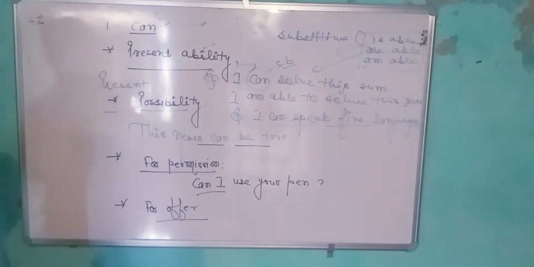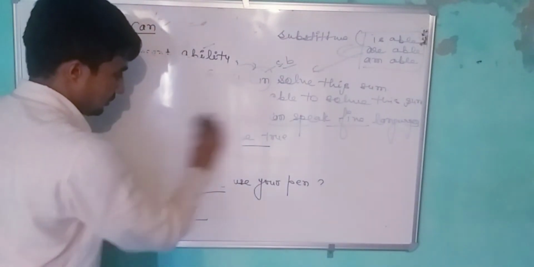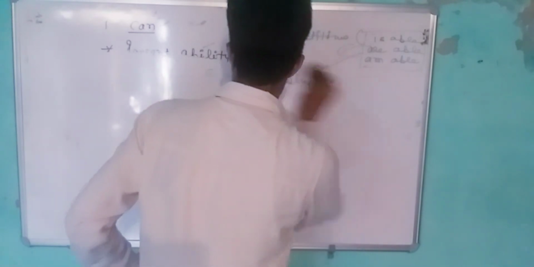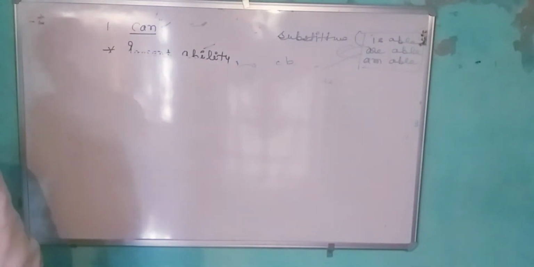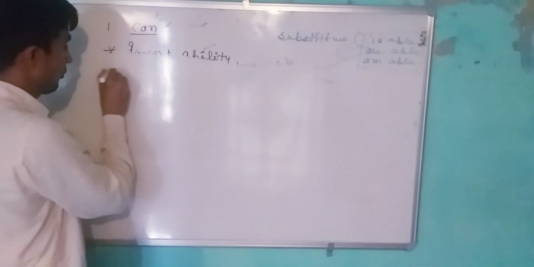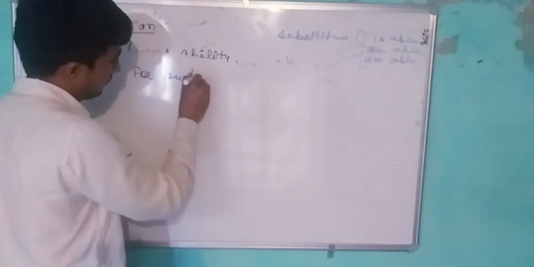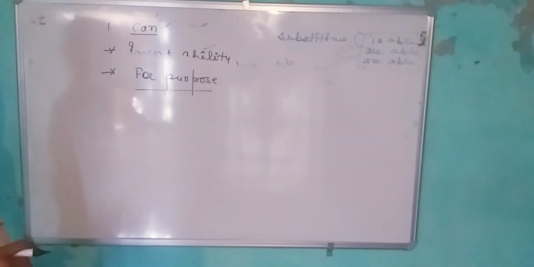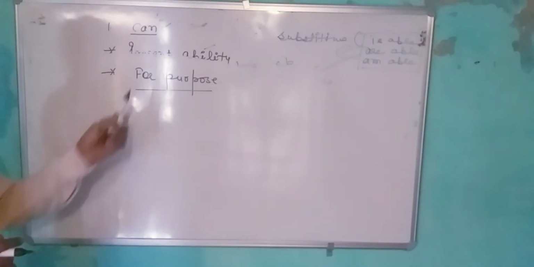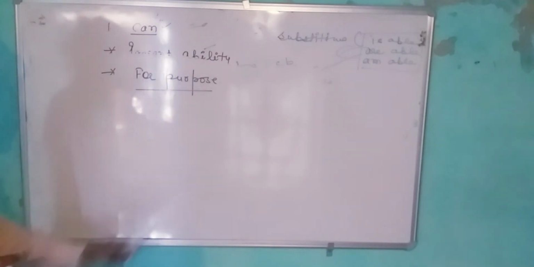Next one is for purpose. To express purpose: I read this book because I can learn English. That's why in this example we can express purpose by can.